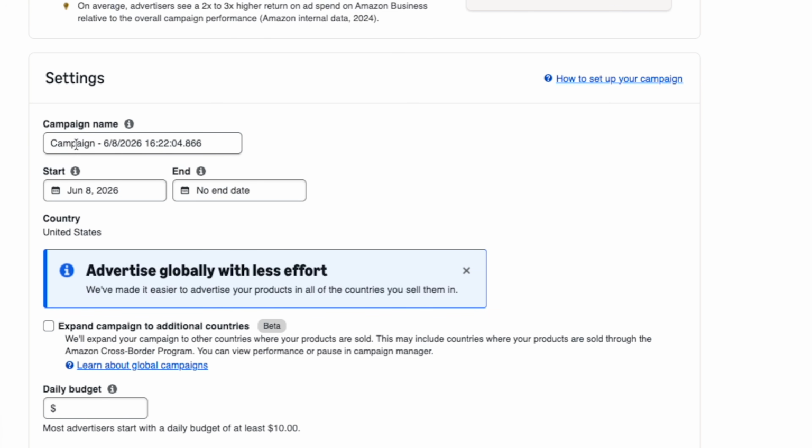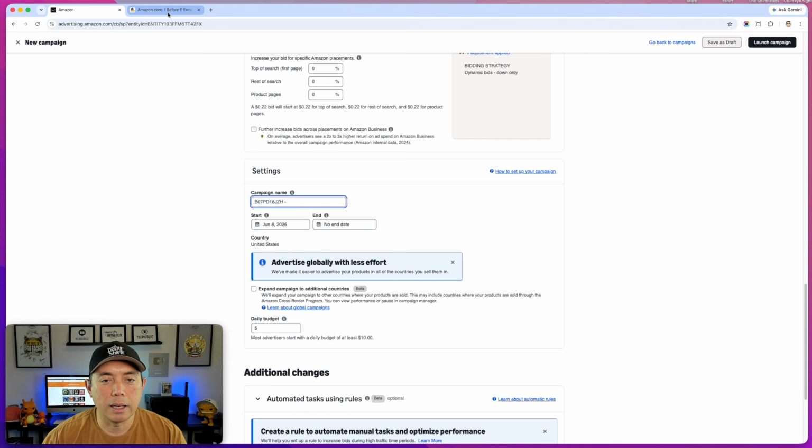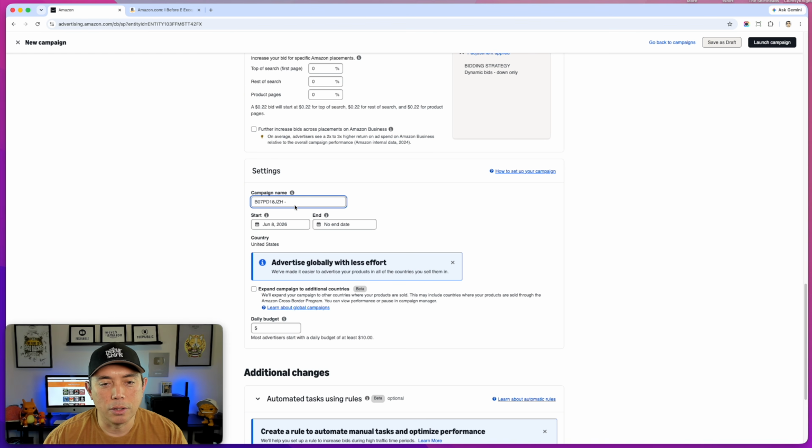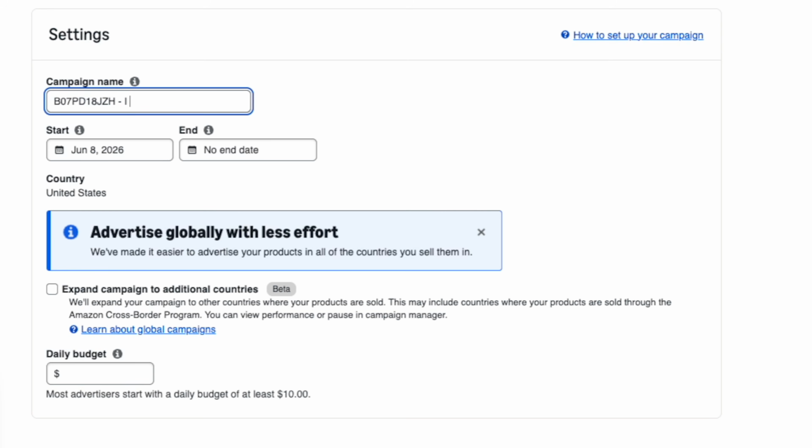Here's where the campaign name comes in. I like to put that ASIN back in here. So Command V, I like to do a dash and then write what this design is about. So let's go back to the product. I like to put the title a little bit and tell myself, because this is for me, that it's a standard shirt. So in this case, I before E standard shirt. They're all going to be shirts, so I'll just put standard on here.